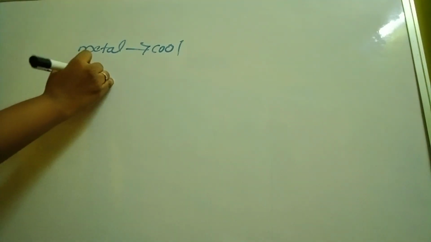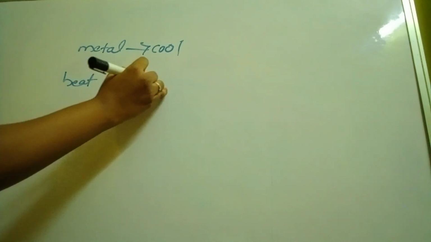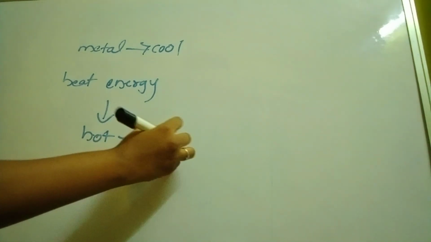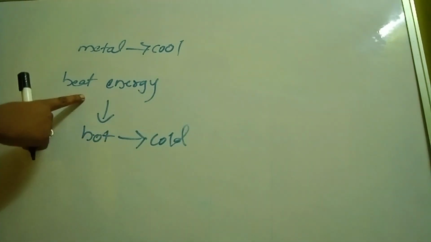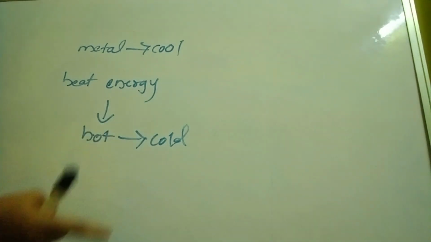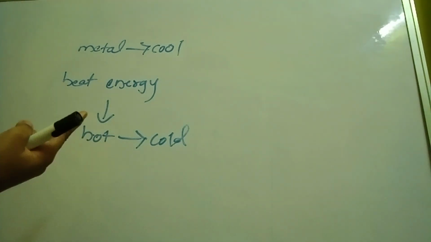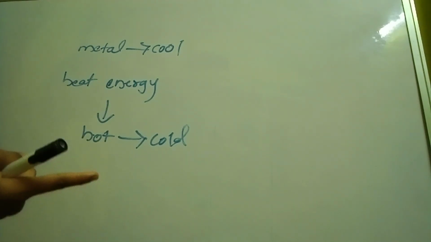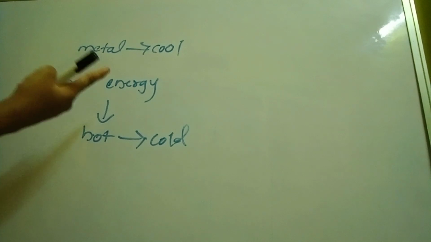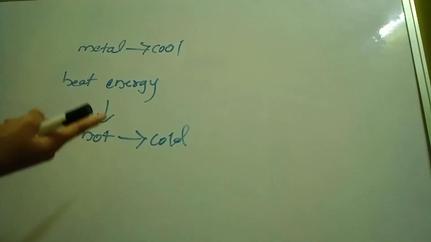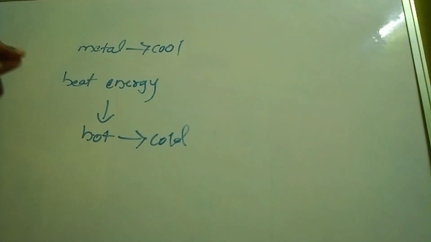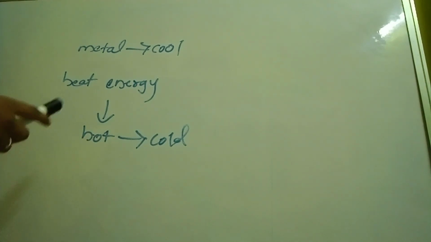Why do we feel cold? Because heat energy will be transferred from the hotter body to the colder body. When our finger touches the metal piece, we feel cold. Why? Because our body is at a hot temperature and the metal piece is at a cool temperature, so the heat energy from my finger transfers to the metal piece, and I get the coolness. So that's why we feel cold when we touch a metal piece kept in the fridge.